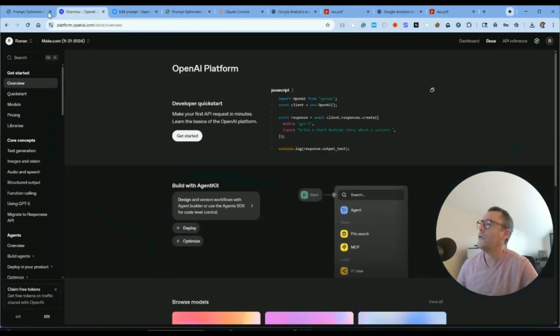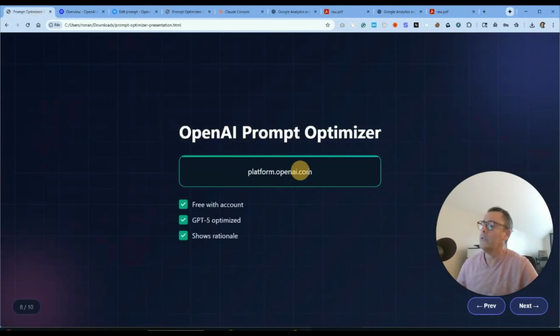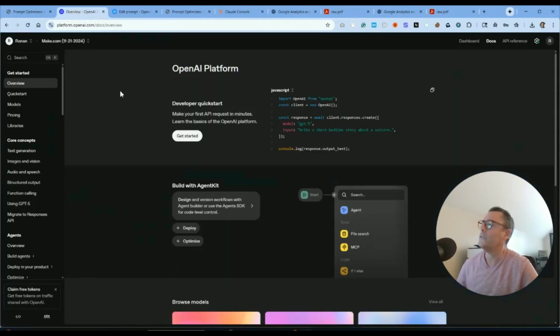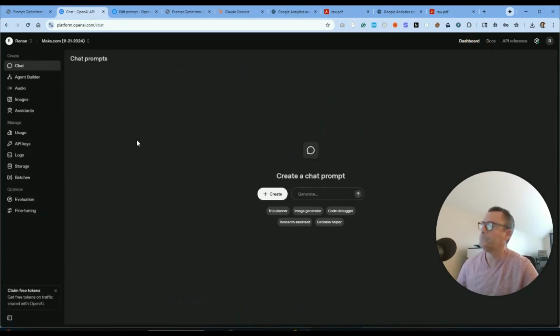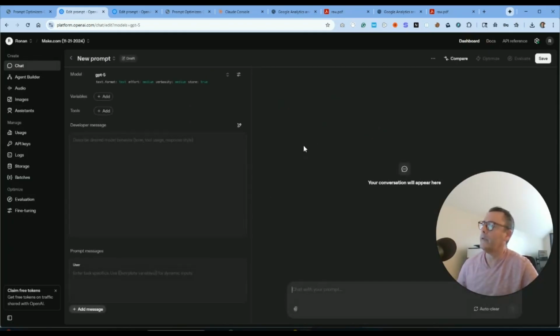So what you're going to do is take this and copy it into your browser, which will land you right here. And this is the developer mode. And what may happen is you may end up on the docs section here. What you want to do is click on dashboard. And then we're going to click create here.